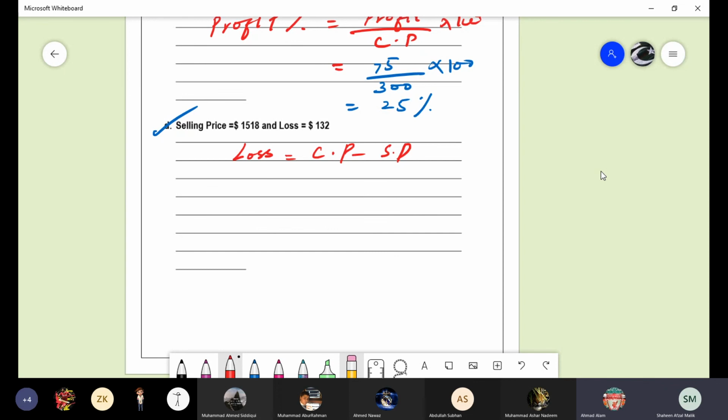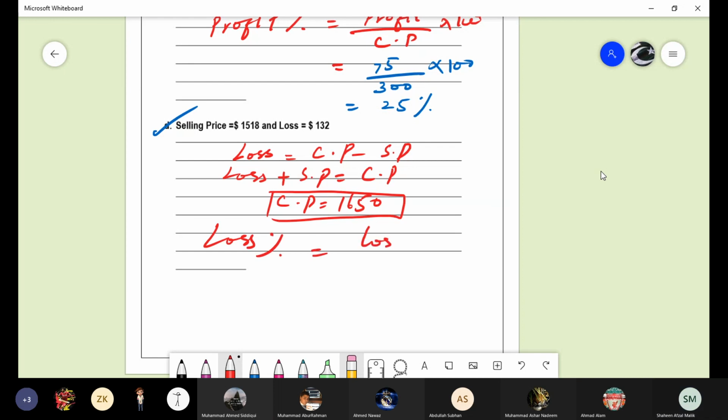Cost price is equal to selling price plus loss. 1518 plus 132 will be 1650. Now you have the value of the cost price with you. Can you go for the loss percentage? Loss over cost price multiplied by 100. In this way, you can find out the answer.